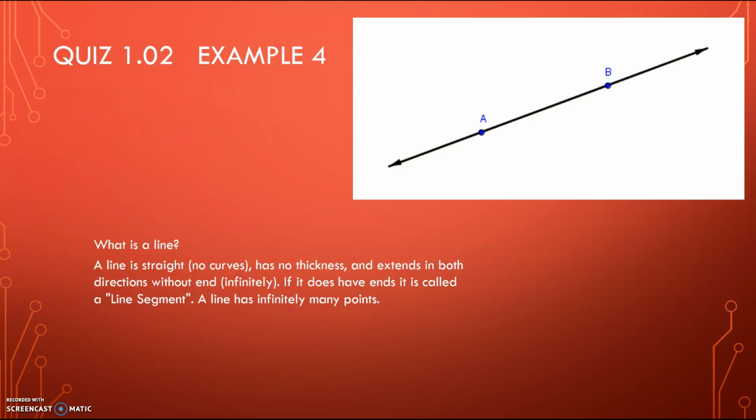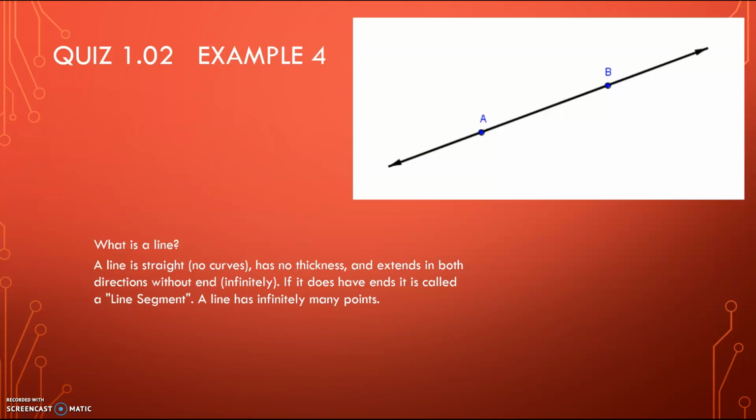Here's example number 4. First, what is a line? So we see our picture here of line AB, and notice it has arrows on both sides. A line is straight, no curves, it has no thickness, and it extends in both directions without end, infinitely.